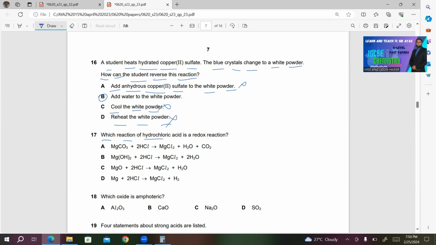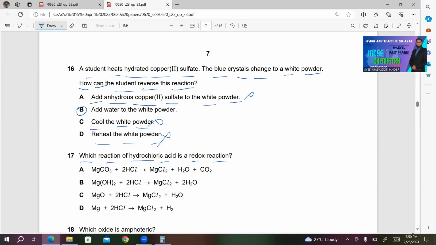17. Which reaction of hydrochloric acid is a redox reaction? Now look at this reaction. Here we have 4 reactions. One of the choices is correct. And you should know the oxidation numbers on each side. If you know the change in the oxidation number, then you can easily predict whether it's a redox reaction or not. In MgCO3, you know the overall charge on the CO3 ion is -2, and for magnesium, it must be +2.